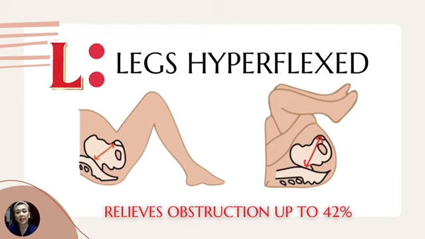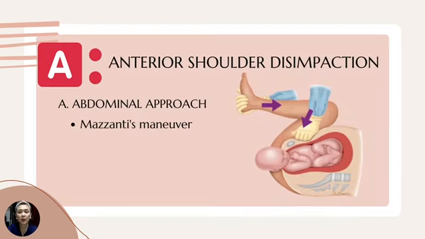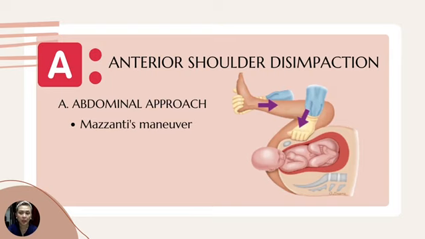Hyperflexing the legs rotates the symphysis pubis and flattens the sacrum. This may be sufficient to relieve obstruction in up to 42% of shoulder dystocia. If the shoulder dystocia persists, move on to the next step. A stands for anterior shoulder disimpaction.